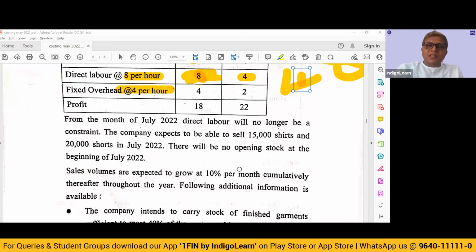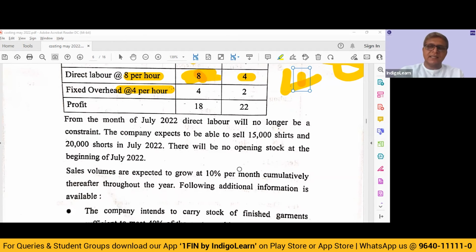Next, for the month of July 2022, direct labor will no longer be a constraint. So you manufacture as many shirts as you want, as many shorts as you want. Whatever you can sell, you manufacture. The company expects to be able to sell 15,000 shirts and 20,000 shorts in July 22. There will be no opening stock at the beginning of July 22.